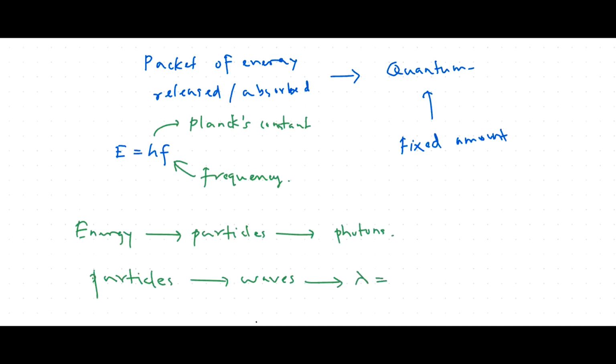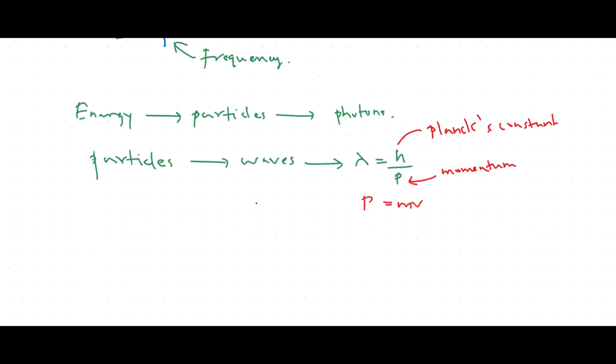So he proposed an equation for the wavelength of particles as well. It is given by lambda equals h over p, where h is Planck's constant and p is the momentum. And you all know this momentum is given by m times v, the mass of the particle and the velocity of the particle. So we can rewrite this equation as lambda equals h over mv, right?